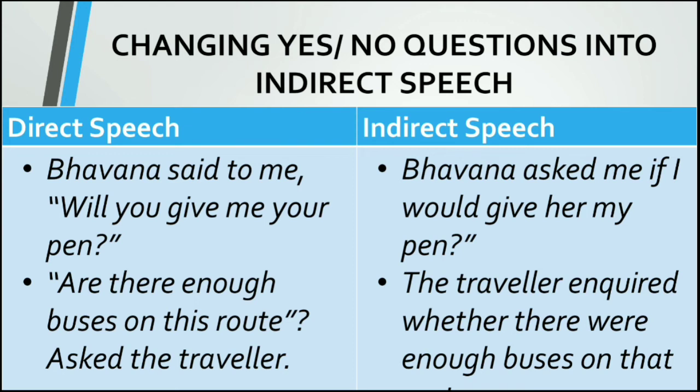Are there enough buses on this route? asked the traveler. The traveler inquired whether there were enough buses on that route. So this is how the connective words come in yes or no questions. The subject comes immediately after if or whether. That is what you remember when you change yes or no questions into reported speech.